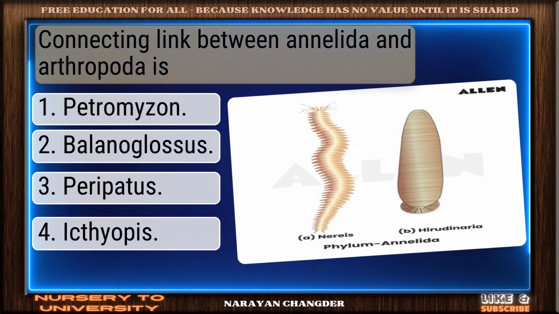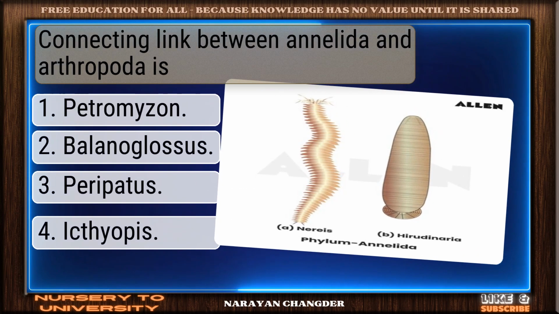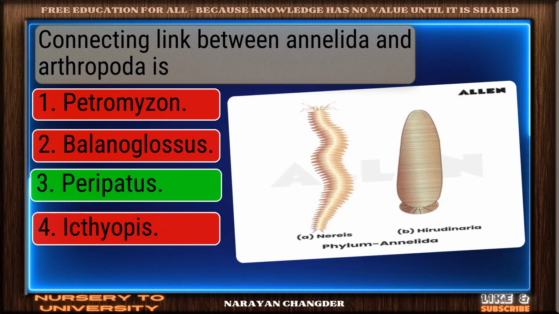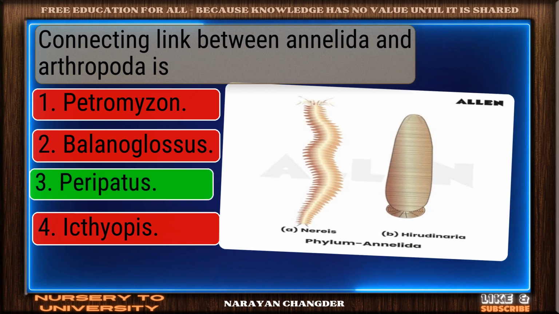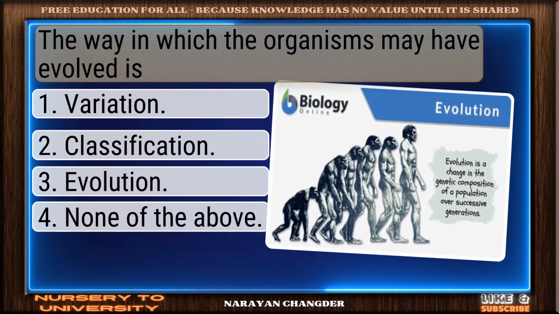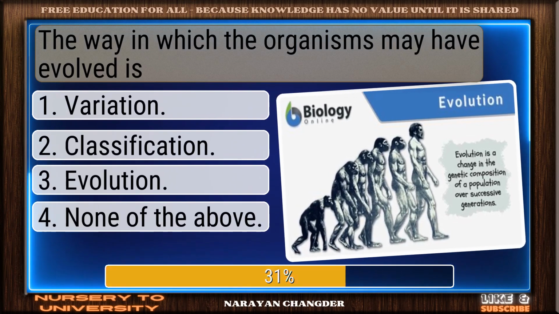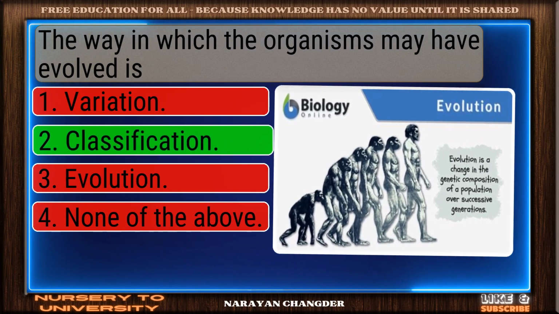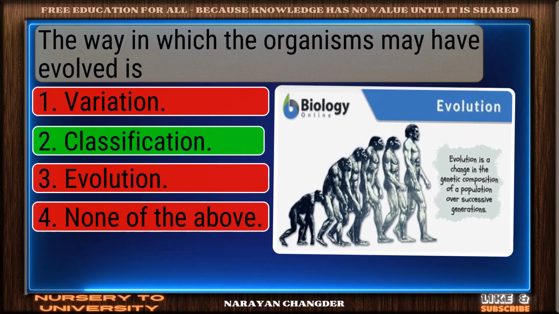Question number 163. Connecting link between Annelida and Arthropoda is? Right choice. Peripatus is the best answer. Question number 164. The way in which the organisms may have evolved is? On track. Classification is the correct answer.